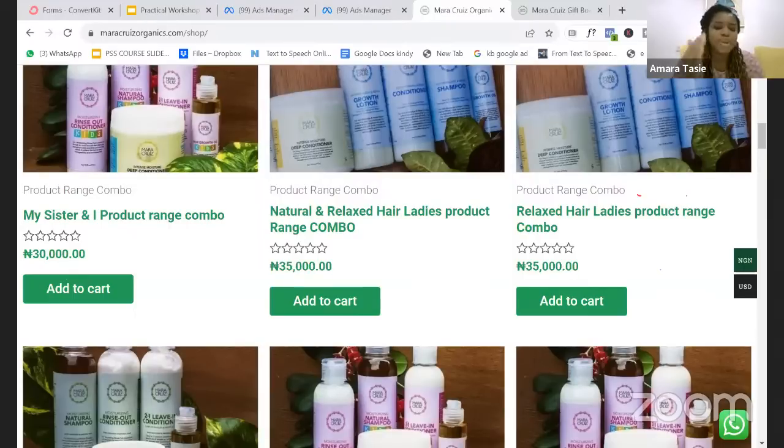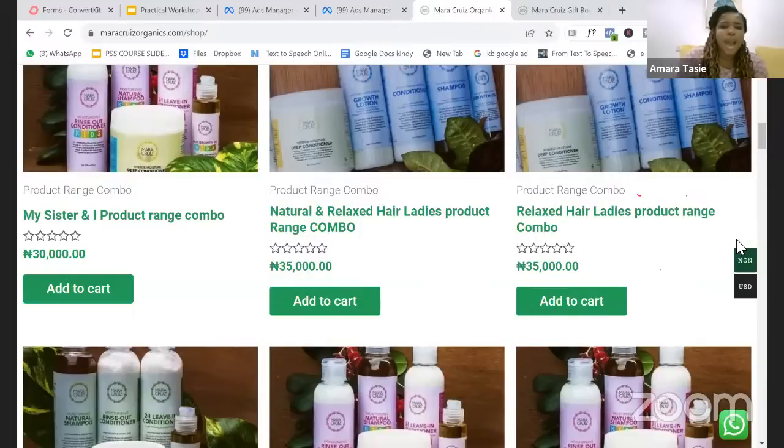And you see them buying it because what? They understand that it is more value for them. So do not be afraid to do combo. You can still be selling single, but have a bundle or combo offer that ensures you're making more money from one customer, so that your ads can be what? I've mentioned this word several times. So that your ads can be profitable. I'm all about the profit, because if you're not making profit, forget it. You cannot scale that business, so that your ads can be profitable.